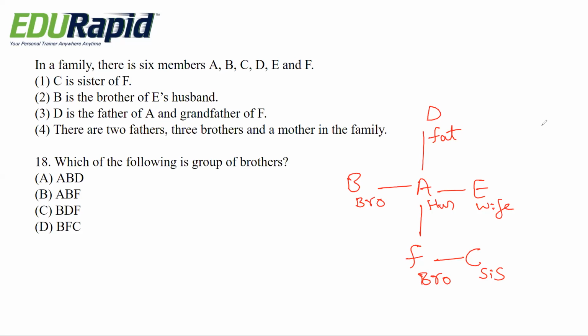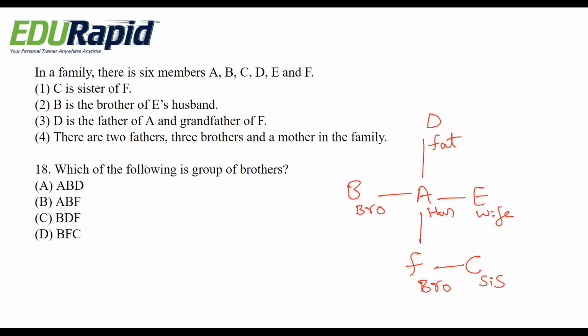So here the group of brothers are A, B and F. B is the brother for A and obviously A is the brother for B, and F is the brother for C. So these 3 members, A, B, F, are group of brothers. That is option B.